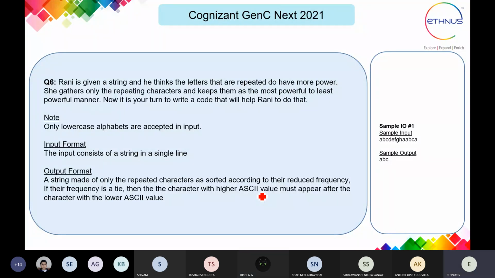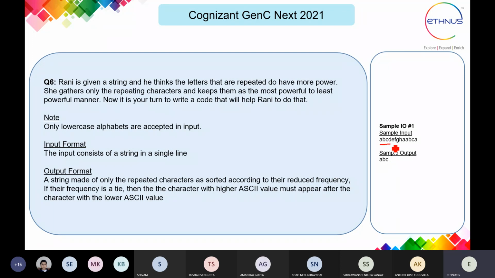So we know that the ASCII value of A is smaller than B. So whenever you have the same frequency of A and B in the given string, means they are occurring the same number of times in the string, and you have to print the output, at that time A will be printed first because it has the lower ASCII value. That is what they are saying.